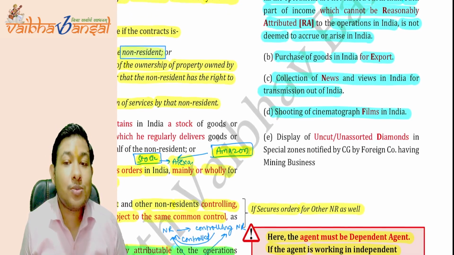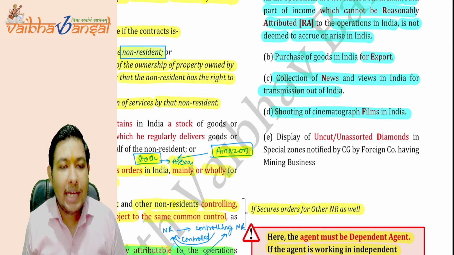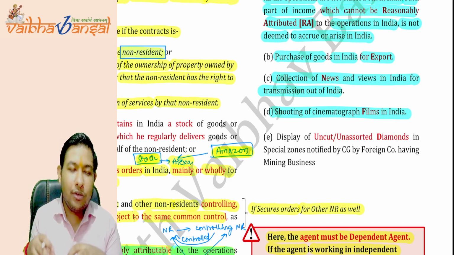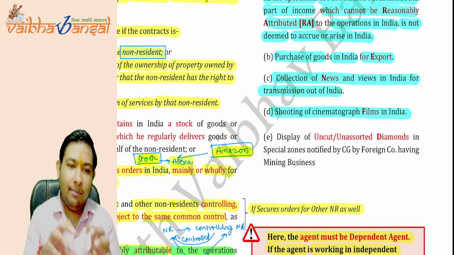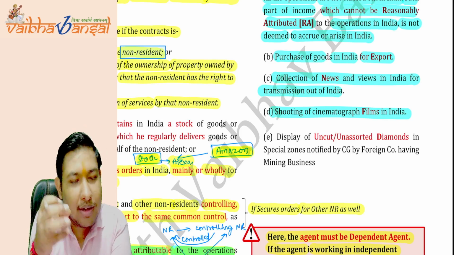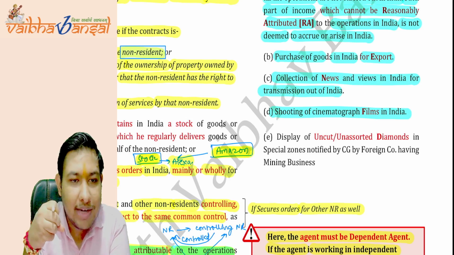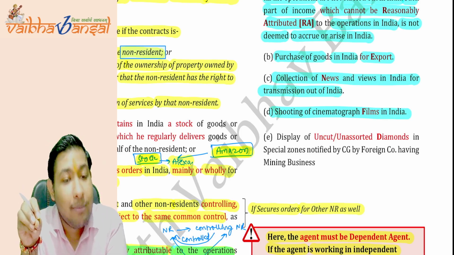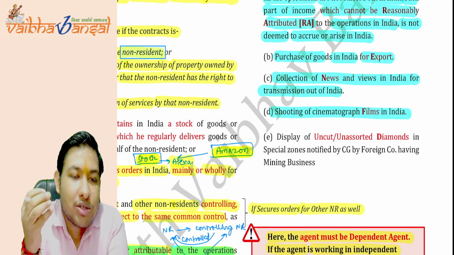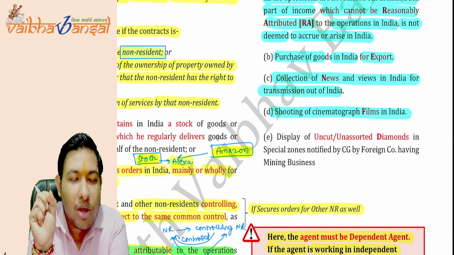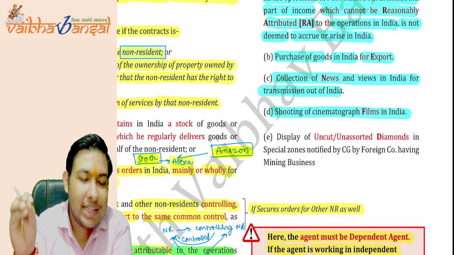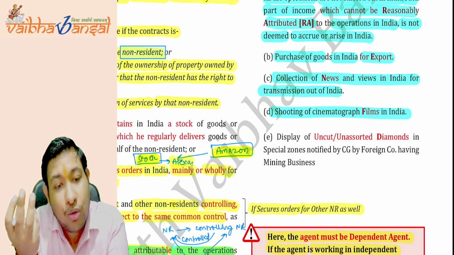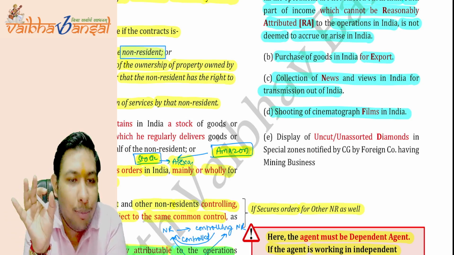Okay, now display of uncut and unassorted diamonds. What it means is, like there is a company in the mining business. In mining, the diamonds are collected from the mine itself. So a company in the mining business has collected some raw diamonds, which are uncut or unassorted diamonds, and they display those diamonds in specific special zones determined by the central government of India.